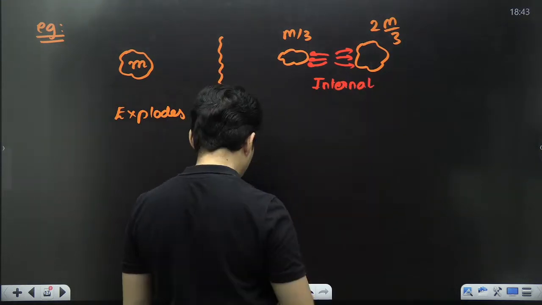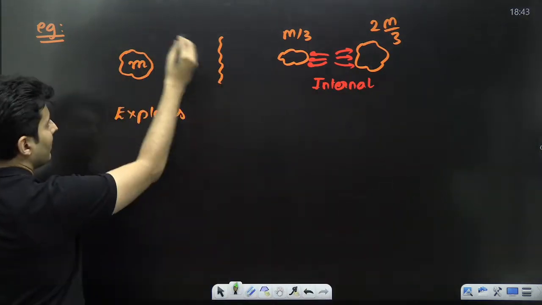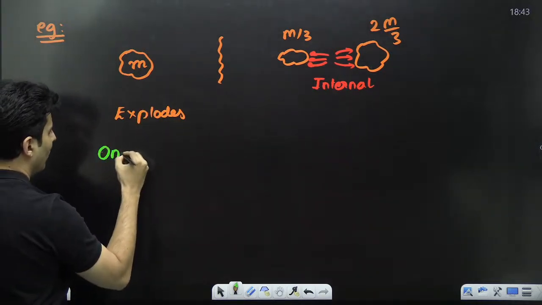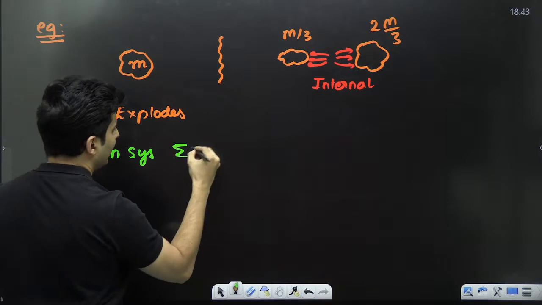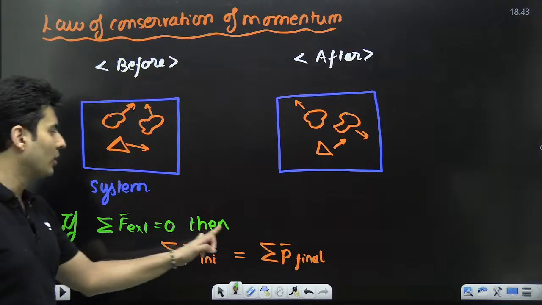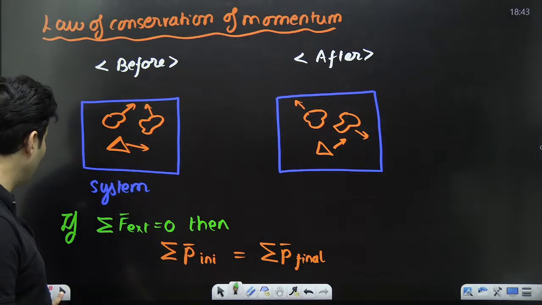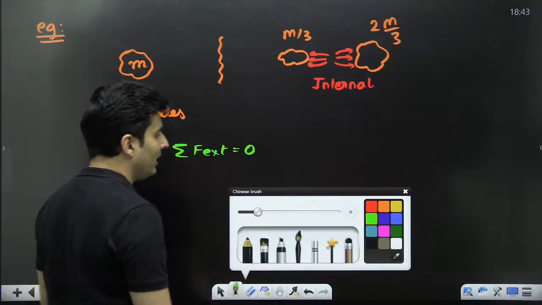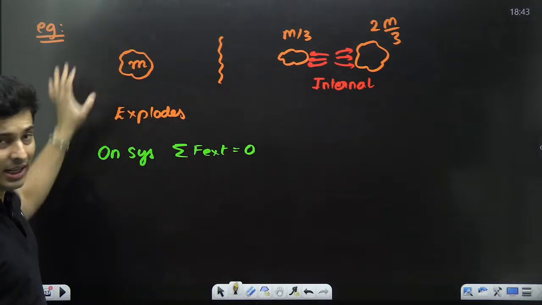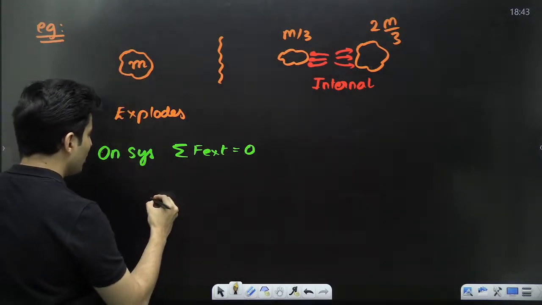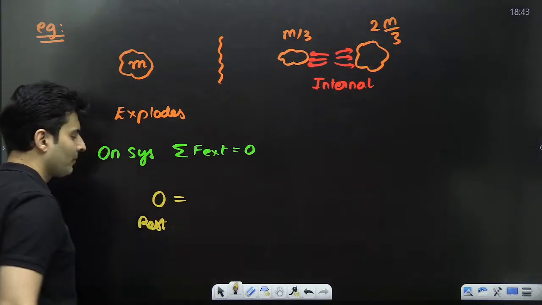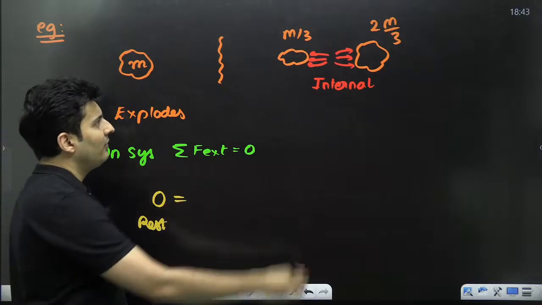So right now, on the system, I can say that the net external force is 0. Whenever the external force is 0, the initial momentum is equal to the final momentum. What is the initial momentum, my dear students? The mass was at rest before it exploded, so the initial momentum will be 0 because it was at rest.